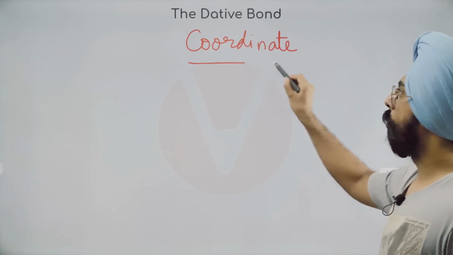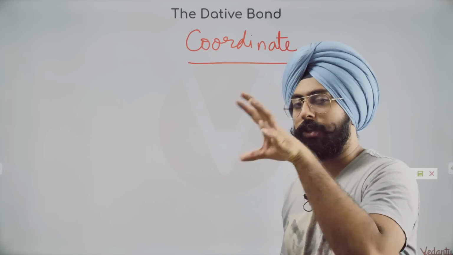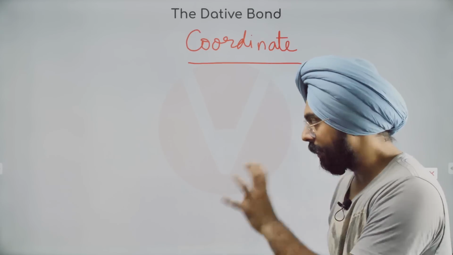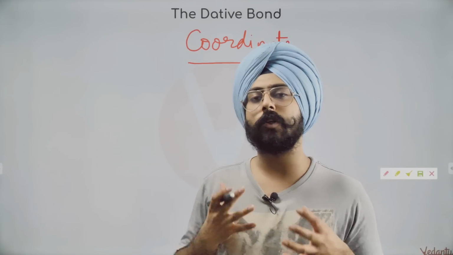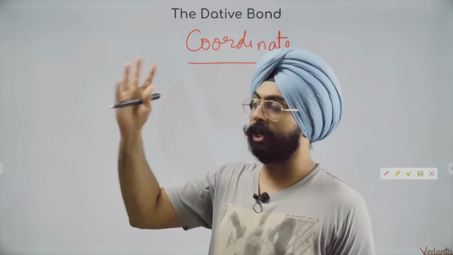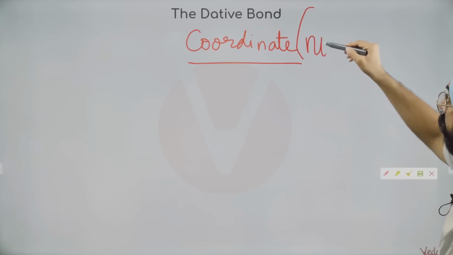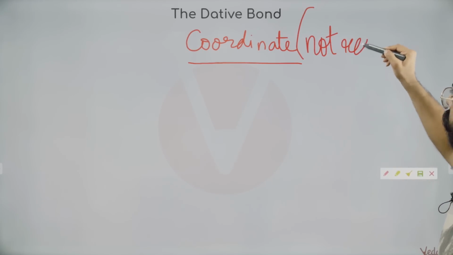It's also known as the coordinate bond, it is just a hack. It is just a jugaad. It is done so that you can make a structure of that species on paper. This does not exist in reality. I will write over here, this is not real. Okay?